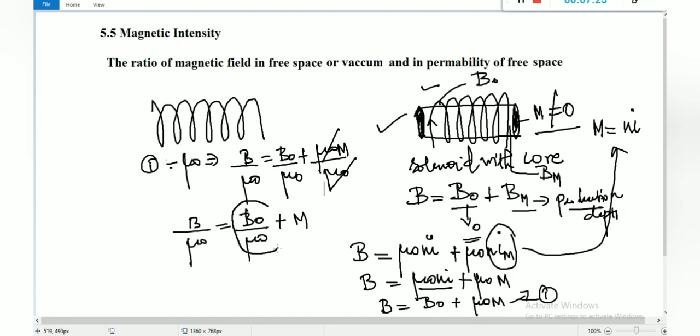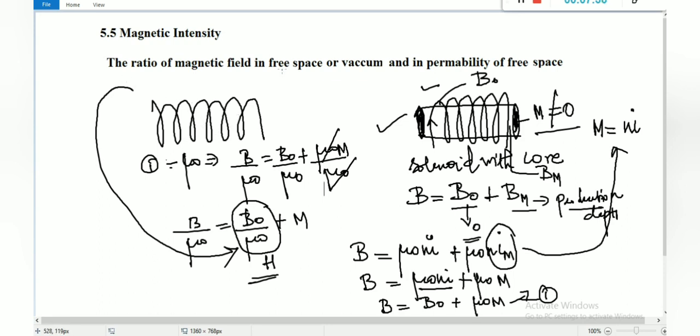So come to the definition. Here this is called intensity. It is denoted by H. The ratio of the magnetic field in free space, because this solenoid has free space only, that is air filled solenoid or vacuum, whatever it may be. If you conduct the experiment in a vacuum, that is free space.